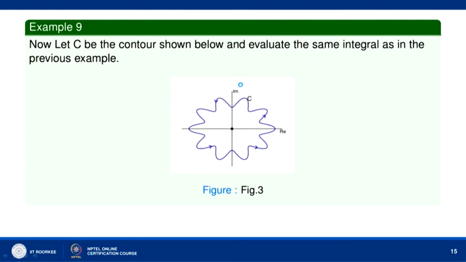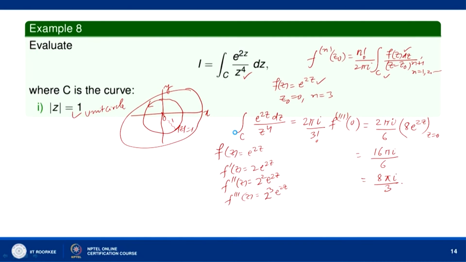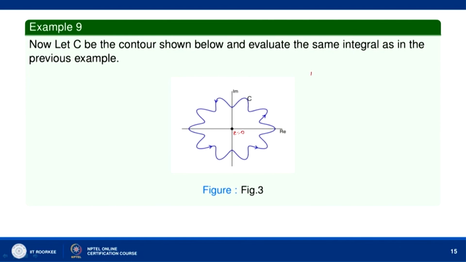Now, let us consider the contour shown below and evaluate the same integral as in the previous example. You can see here this is z equal to 0, and we have I equal to the integral over C of e to the power 2z over z to the power 4 dz. C is a simple closed curve here, and we are going along the simple closed curve C. The function e to the power 2z is analytic in the whole complex plane.